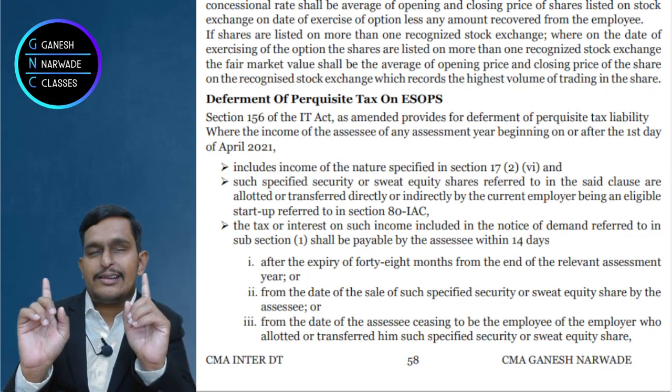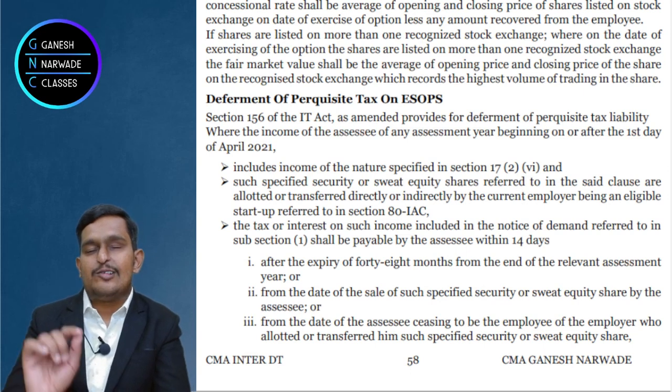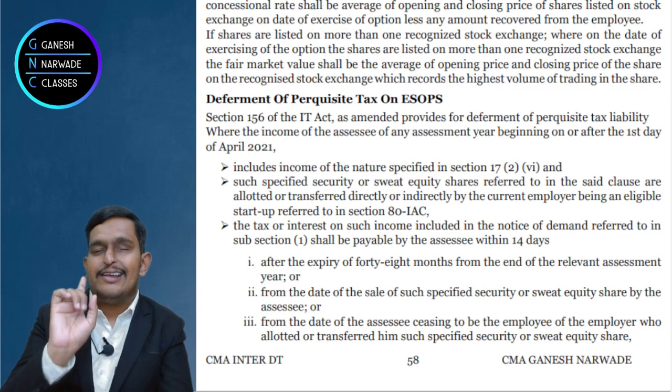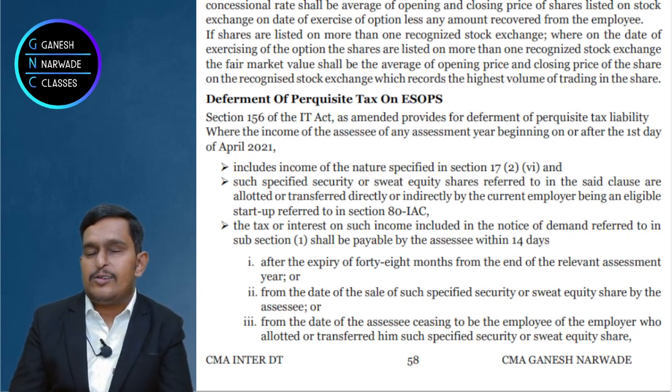We should not get confused by all that. Like Arjuna, we have to see only one date, the day when the option is exercised. On that day, what is the fair market value? That should be considered. That's it. Minus amount recovered, which is given in the question anyhow. Good. Now let's go with the question.